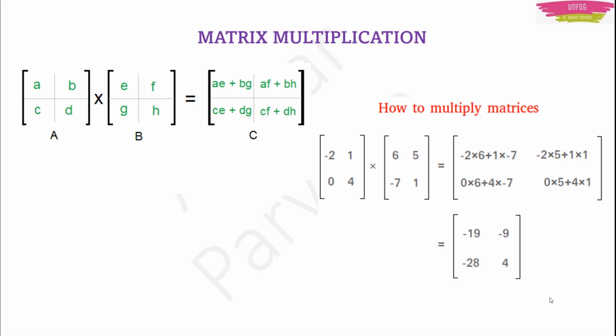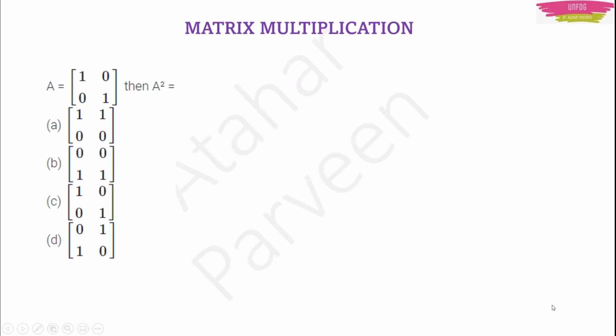So the simple thing is, to multiply matrices you are just playing with the numbers in the columns and rows, and then you are multiplying. When you multiply those numbers, you are adding the products. Okay, so this is how you are doing. You just write it and see, it will be easy for you. I'll give you another example so that you can easily understand.